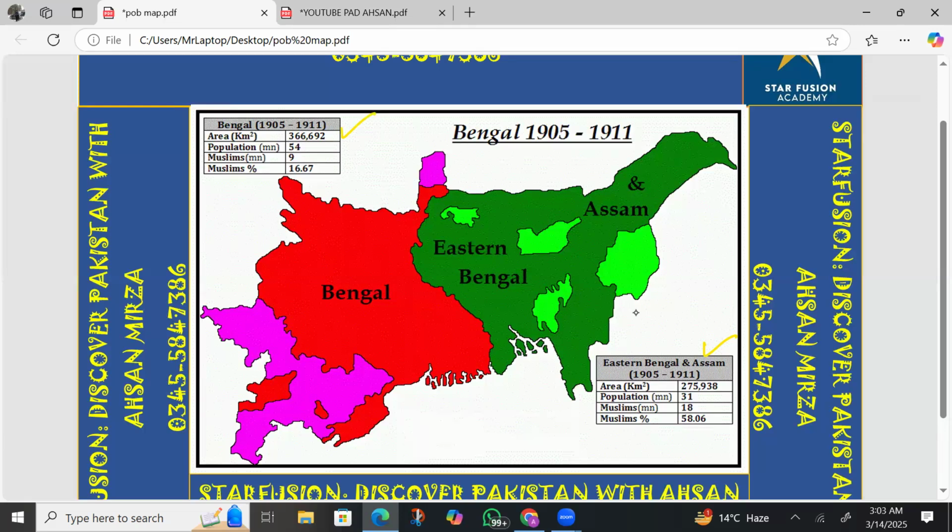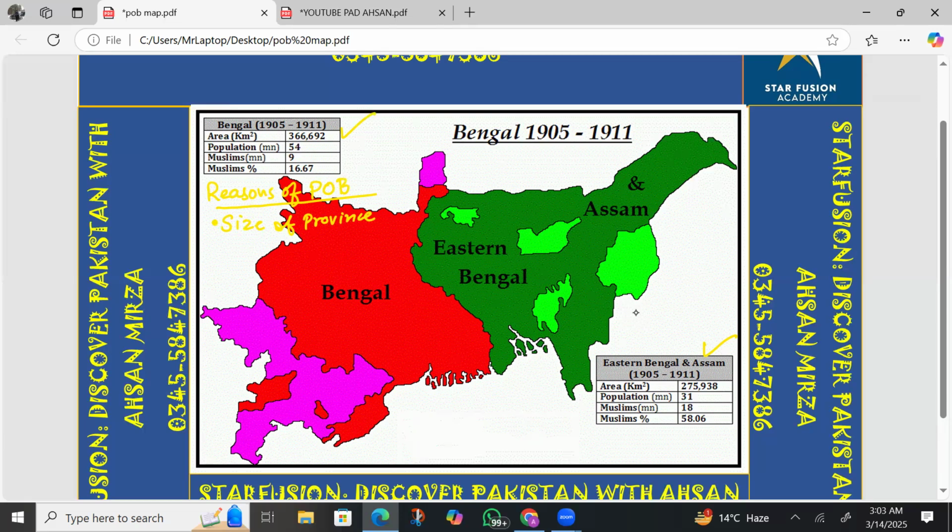So now let me tell you what were the reasons behind the partition of Bengal. There were many reasons, so let me write a few of them. Reasons of POB. POB stands for partition of Bengal. Number one, the size of the province. Bengal was a very large province. This was a very big area, so it was difficult to administer.